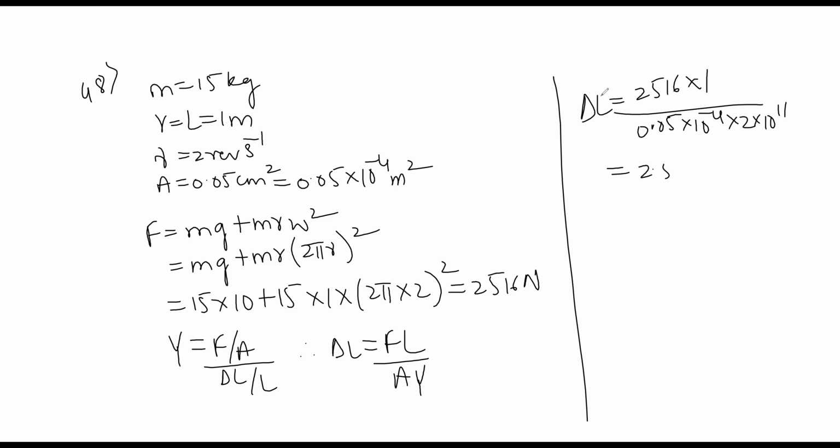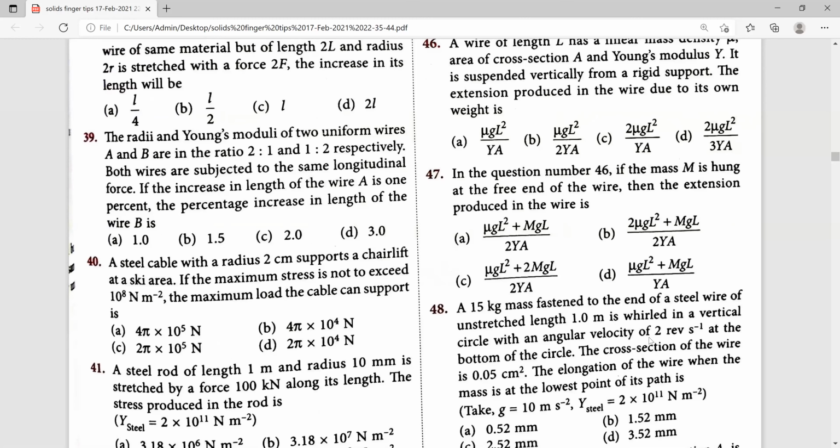That gives 2.52 into 10 to the power of minus 3, which is almost equal to 2.52 millimeter. So for the 48th one, this is the right answer.